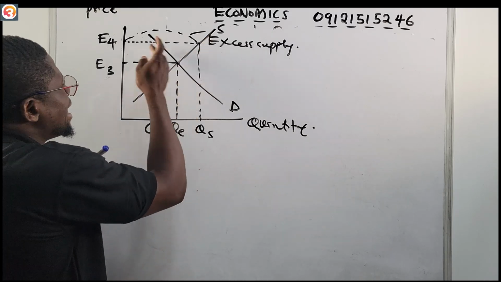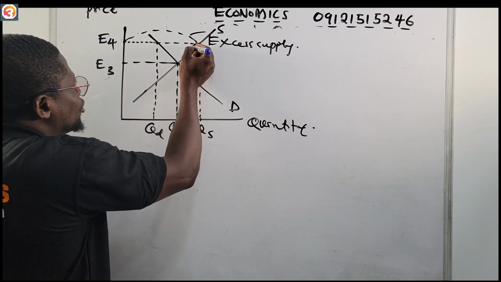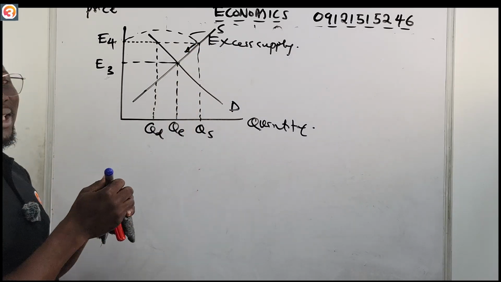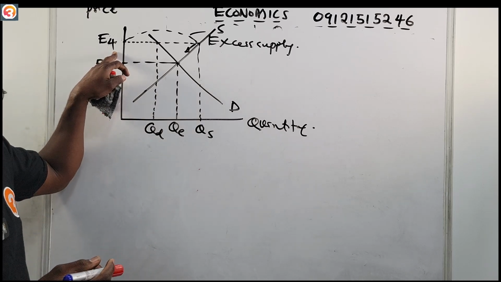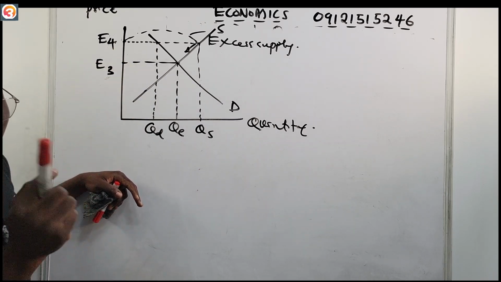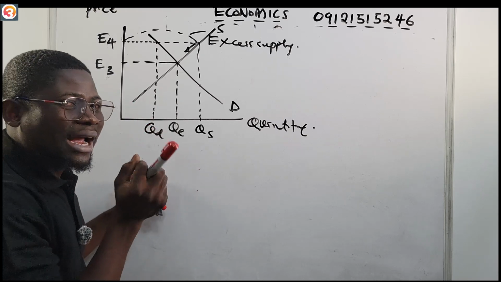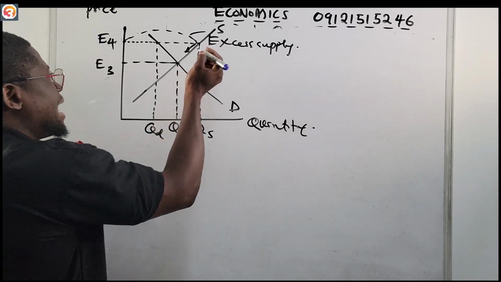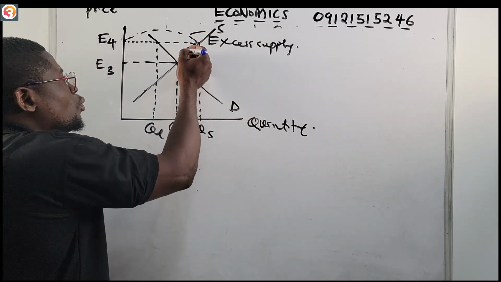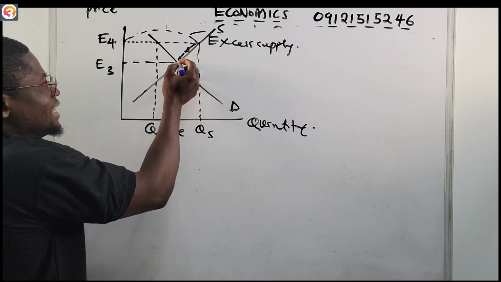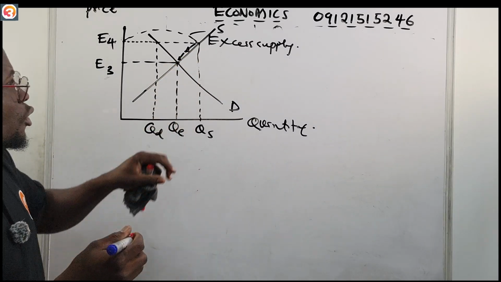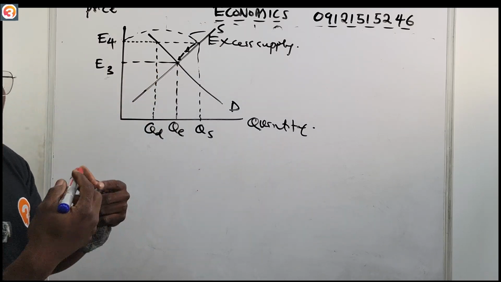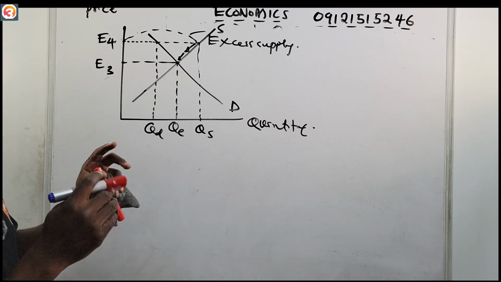Because suppliers see that buyers are not buying, they will begin to drop their price. As they drop their price, buyers will sense that and start buying small, maybe in trickles. Because of this excess supply, suppliers will keep dropping the price until it hits this equilibrium position. Once it hits the equilibrium position, it's as simple as ABC. So that is what happens.